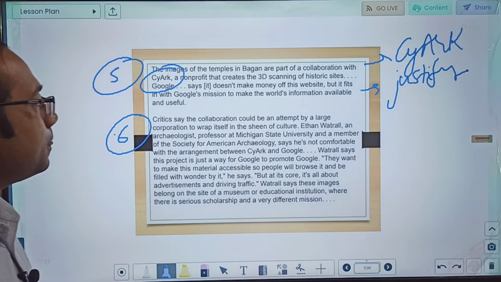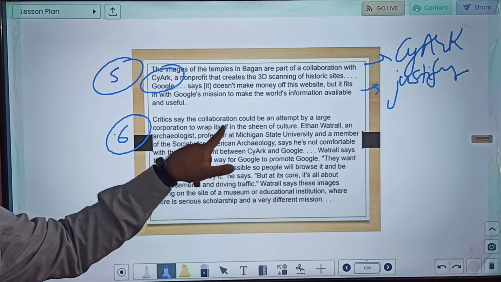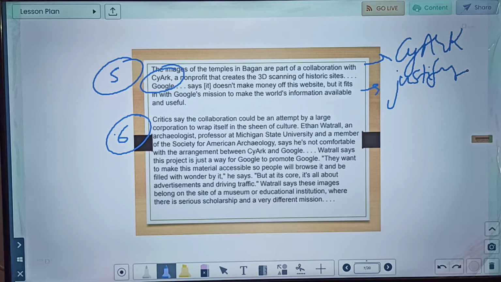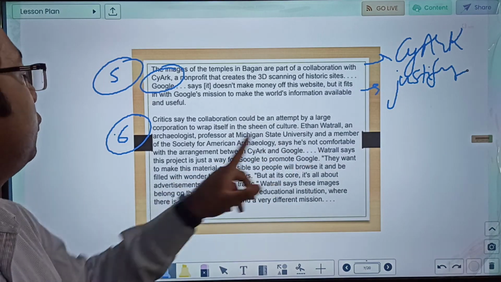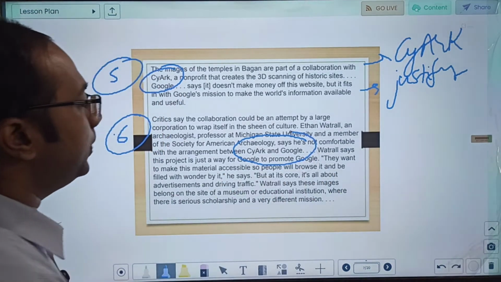Okay. Critics say that the collaboration could be an attempt by a large corporation to wrap itself in the sheen of culture. Ethan Wottrell, an archaeologist, professor at Michigan State University and a member of the Society for American Archaeology, says he is not comfortable with the arrangement between SciArc and Google. So here this arrangement is being questioned.